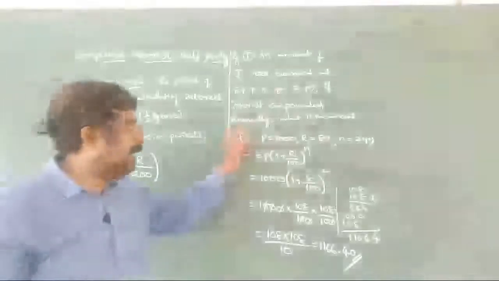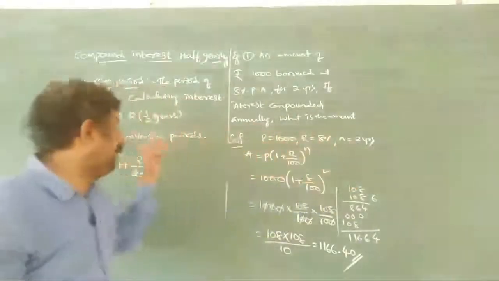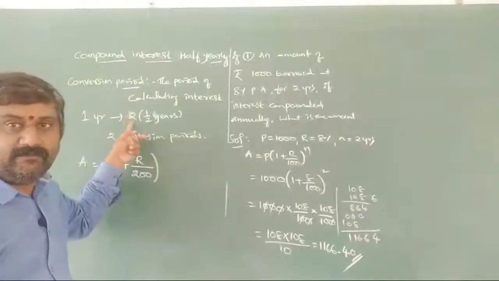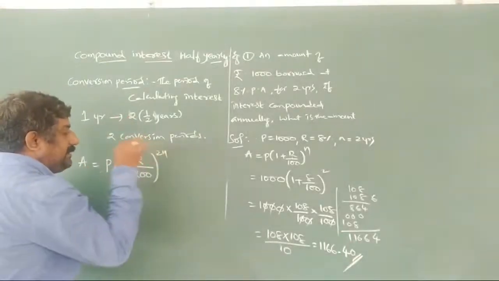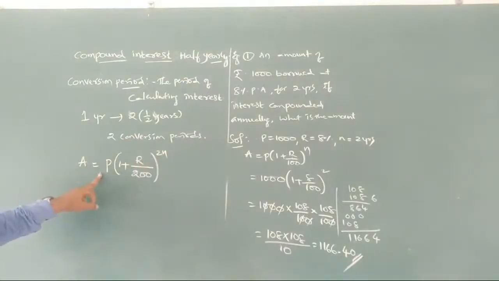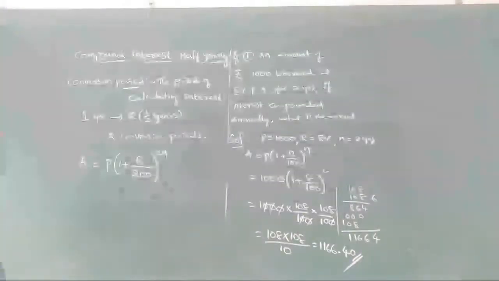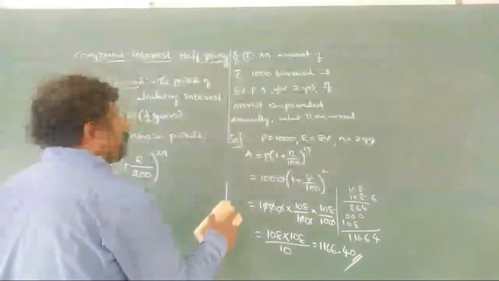So 2 will be nothing but 200. Now, in years we are giving here. But for 1 year, how many half years we have? 2 we have. So that's why the formula is going to be changed as 2n here. So A is equals to P of 1 plus R by 200 whole to the power of 2n. This is the formula for compound interest while we are calculating half yearly. Let us do some problems on basis of this, and we'll check whether we are getting the same or not.